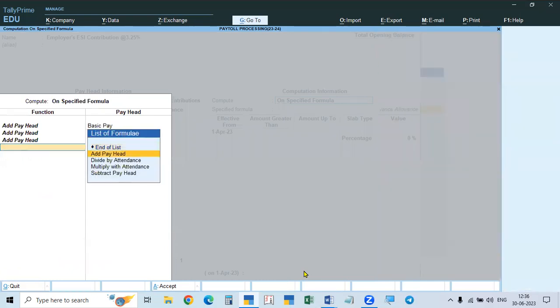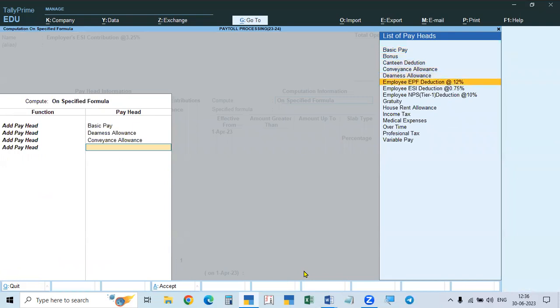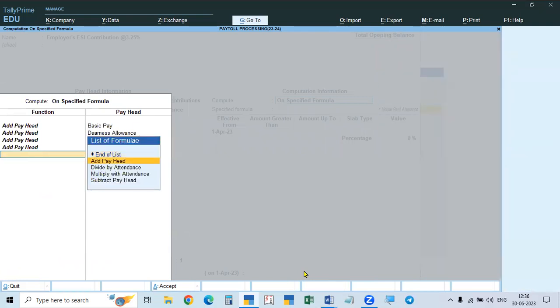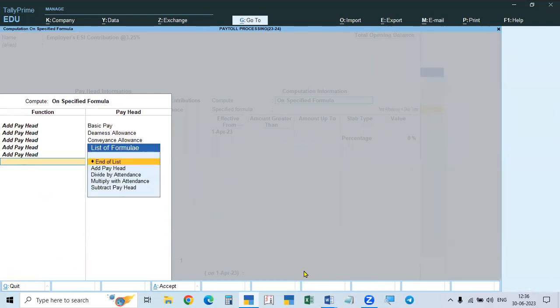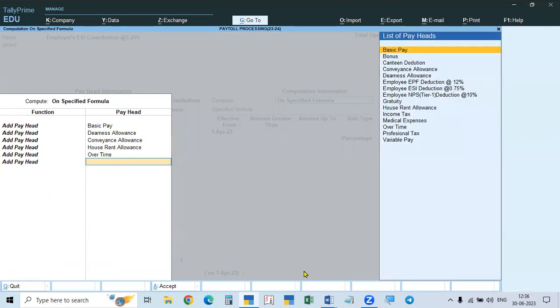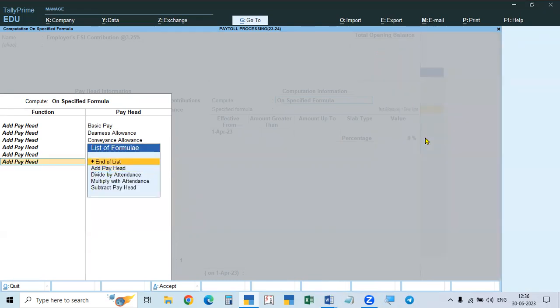Conveyance allowance, add house rent allowance, add overtime. Variable pay we will not take, whether it will be paid or not. So okay, with this we will end this.